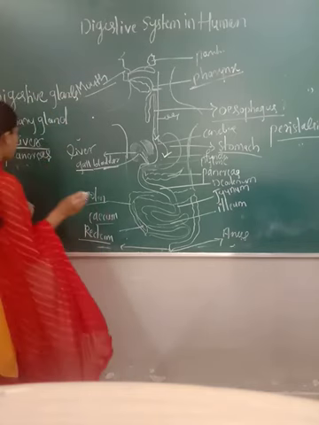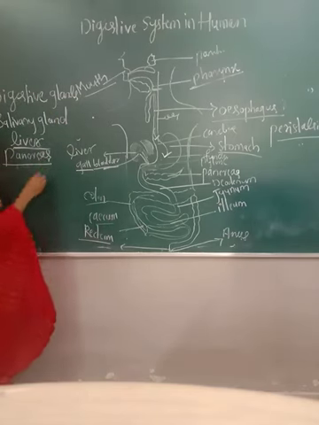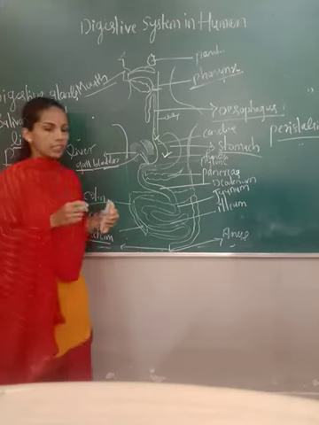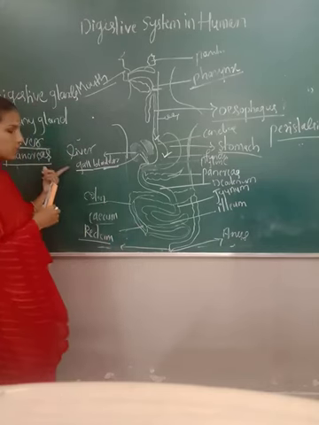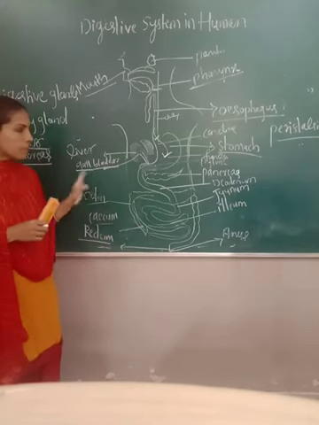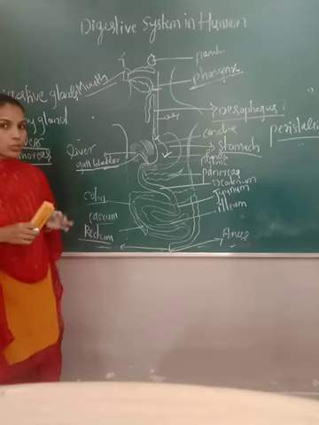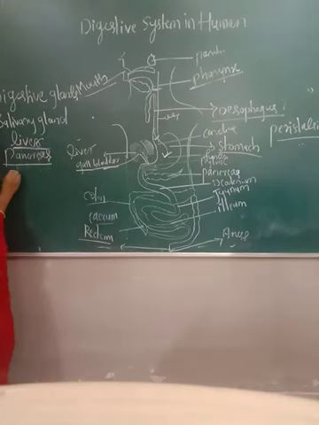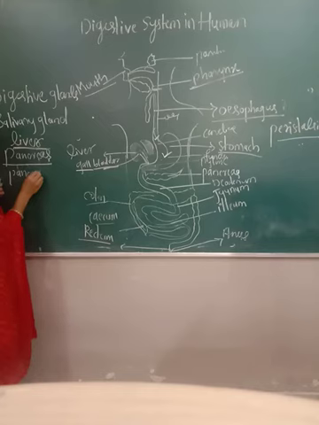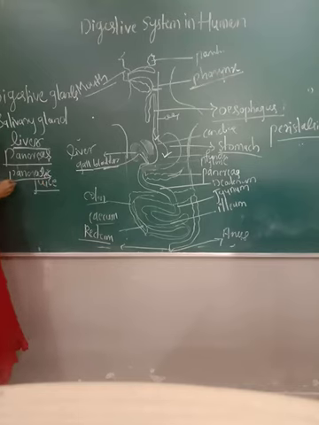The last digestive gland is the pancreas. Pancreas is also heterocrine, meaning endocrine plus exocrine. It secretes pancreatic juice, which consists of enzymes that help in breaking down the protein molecule.